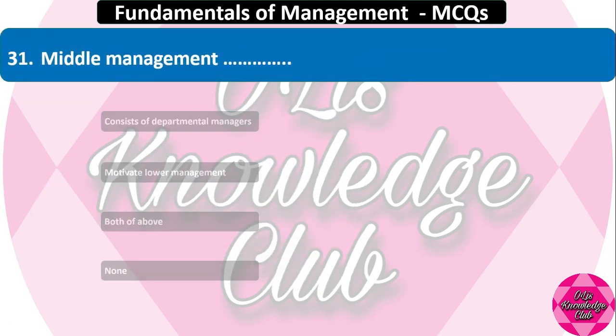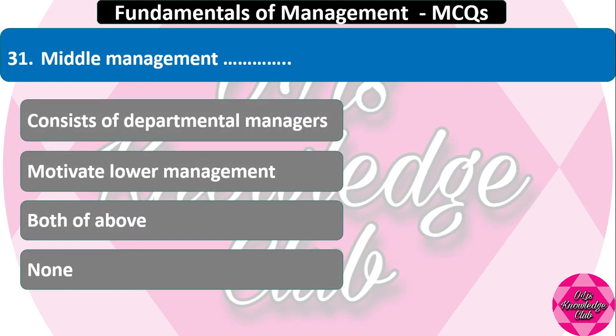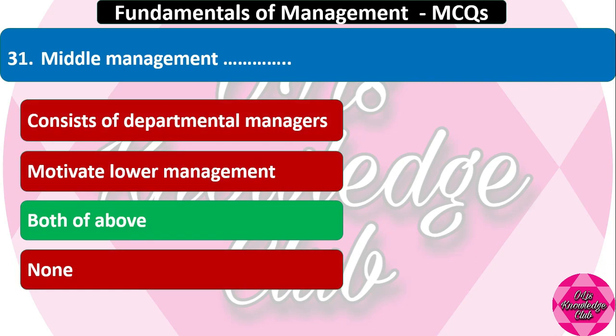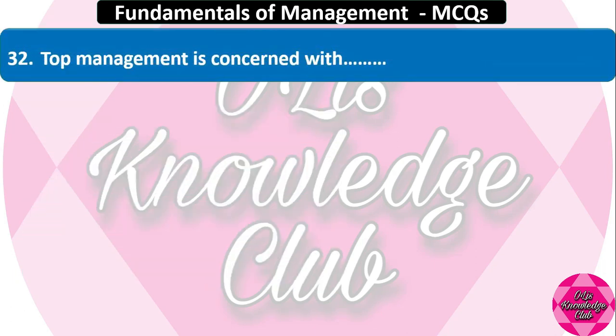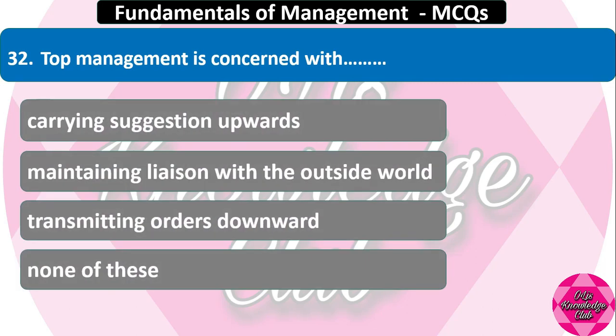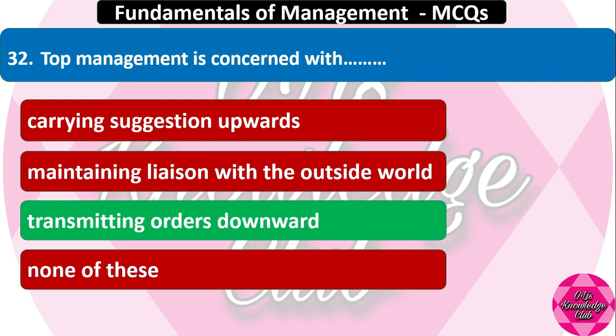Middle management consists of departmental managers, motivate lower management, both of above, none. Middle management consists of departmental managers as well as motivate lower management, that is both of these. Question number 32. Top management is concerned with carrying suggestions upward, maintaining liaison with the outside world, transmitting order downwards, none of these. The right answer is transmitting orders downwards.